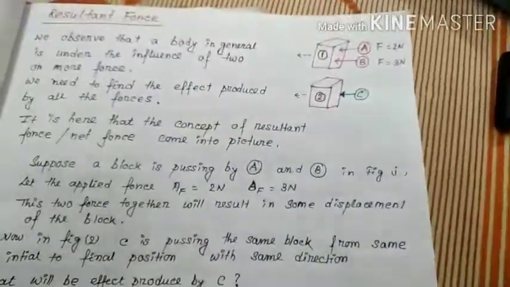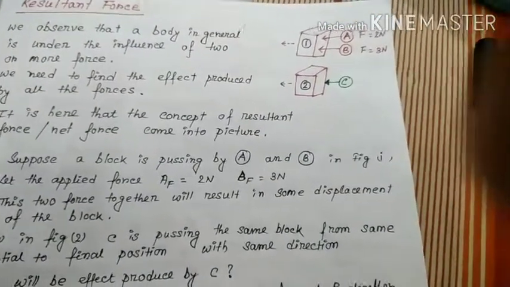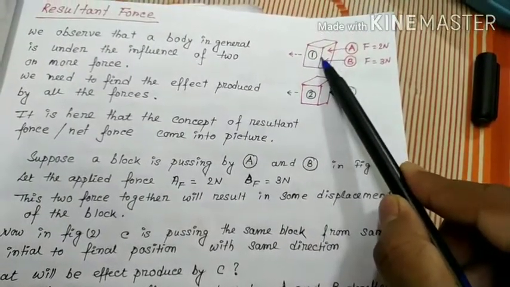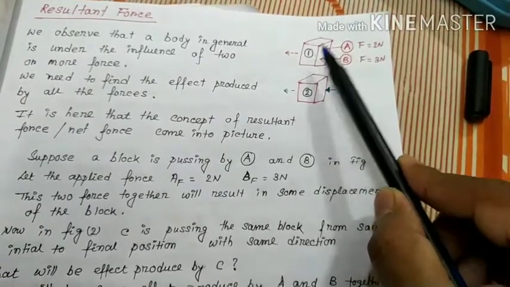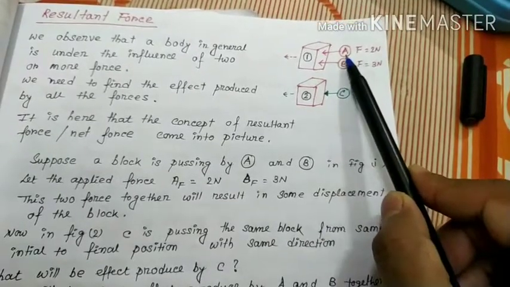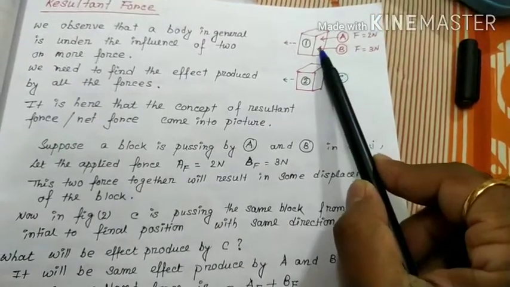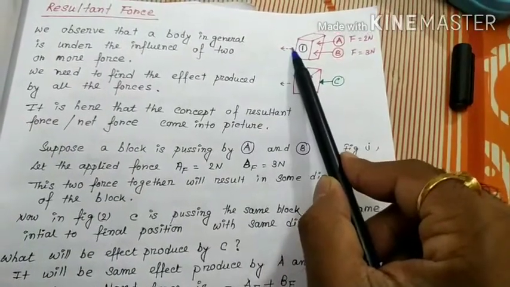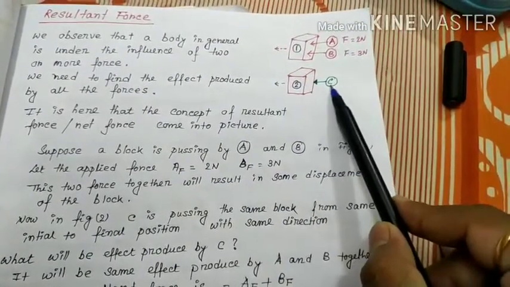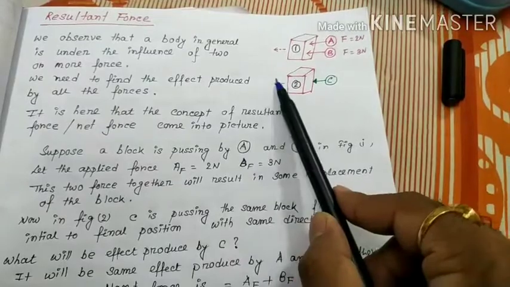Now, a very important concept, resultant force. What is resultant force? Suppose this is a body having some mass. Suppose A is a person and B is a person, right? A is applying force 2 Newton and B is applying force 3 Newton. Then the body moves in this direction, right? Now another body of the same mass, and C is a person. So C is applying a force and the body is moving in the same direction.